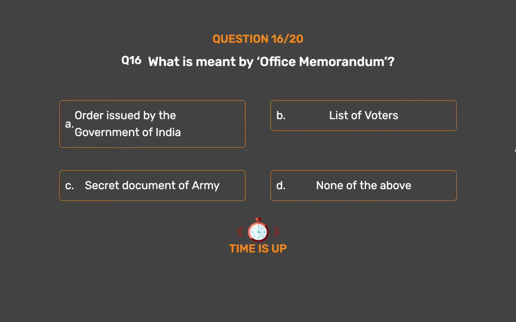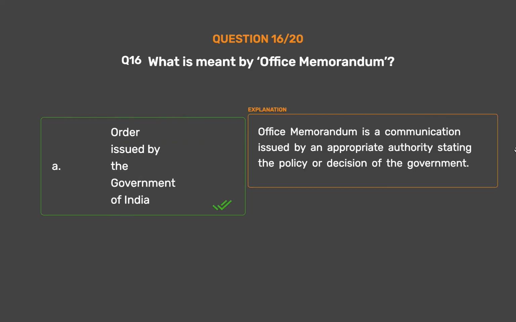The correct answer is option A, order issued by the Government of India. Office Memorandum is a communication issued by an appropriate authority stating the policy or decision of the government.